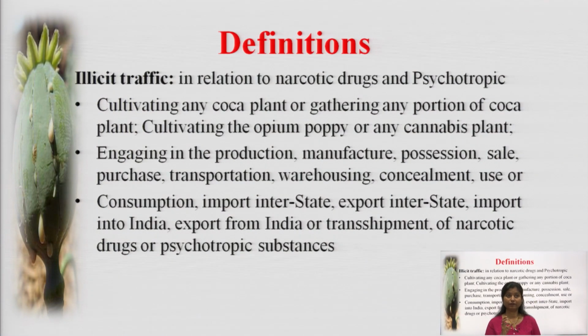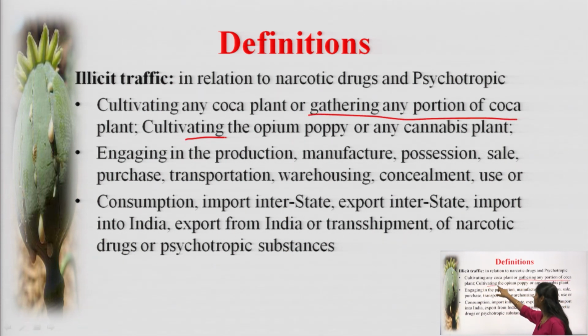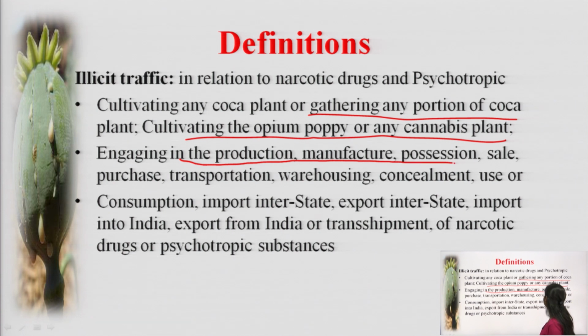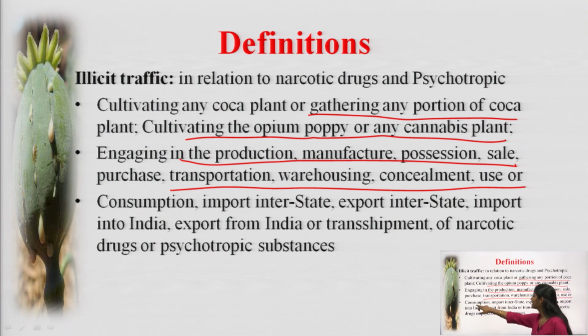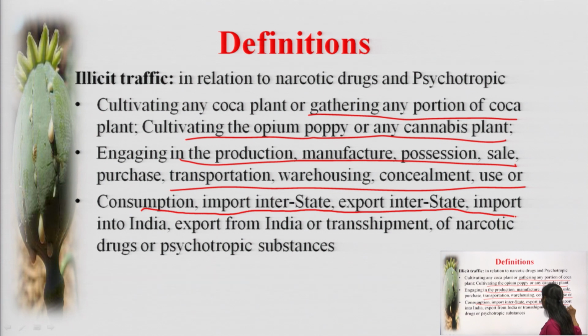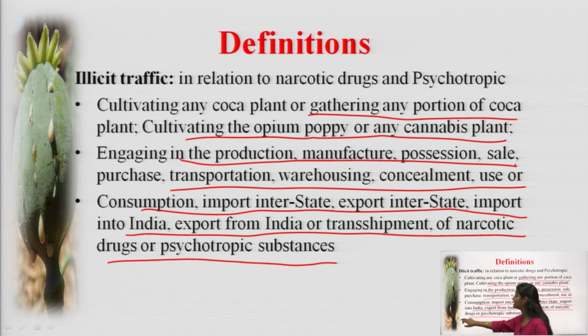In detail, it includes cultivating any coca plant or gathering any portion of it, cultivating the opium poppy or any cannabis plant, and engaging in production, manufacture, possession, sale, purchase, transportation, warehousing, concealment, use, consumption, inter-state import and export, import into India, export from India, or transshipment of narcotic drugs or psychotropic substances.